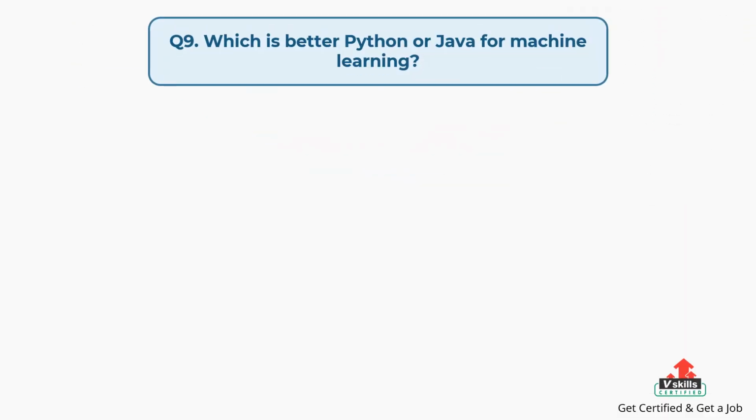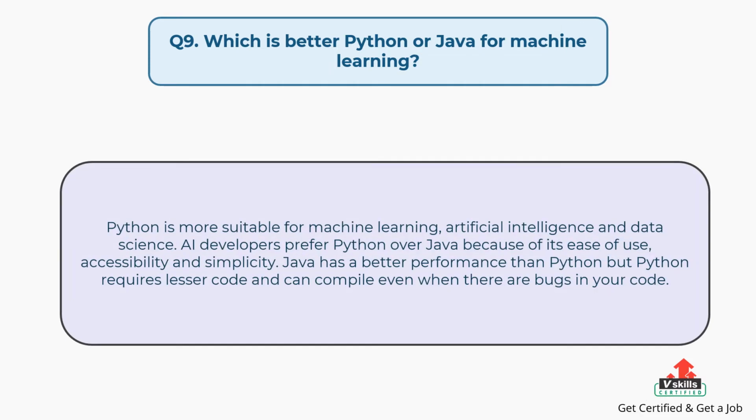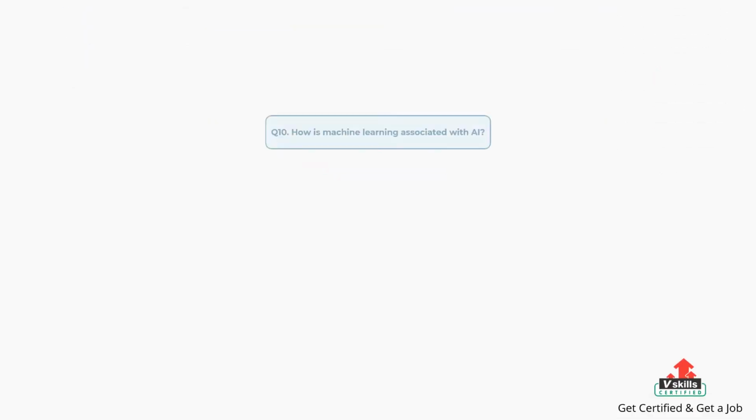Question number 9. Which is better, Python or Java for machine learning? The answer is: Python is more suitable for machine learning, artificial intelligence and data science. AI developers prefer Python over Java because of its ease of use, accessibility and simplicity. Java has a better performance than Python, but Python requires less code and can compile even when there are bugs in your code.